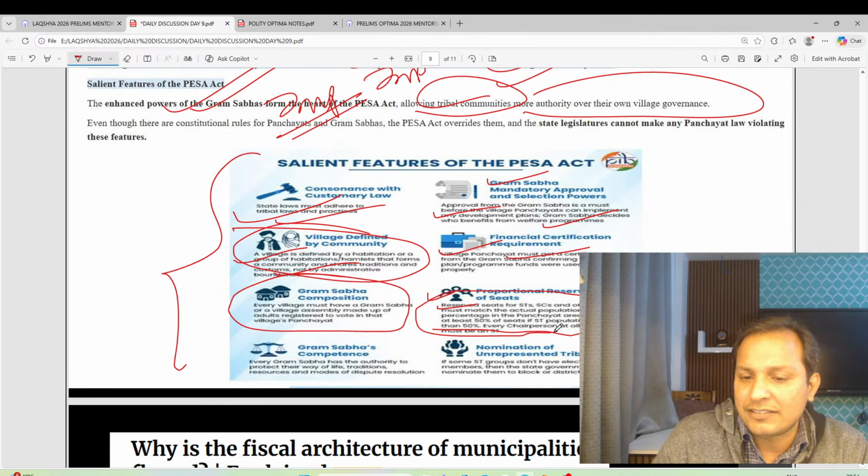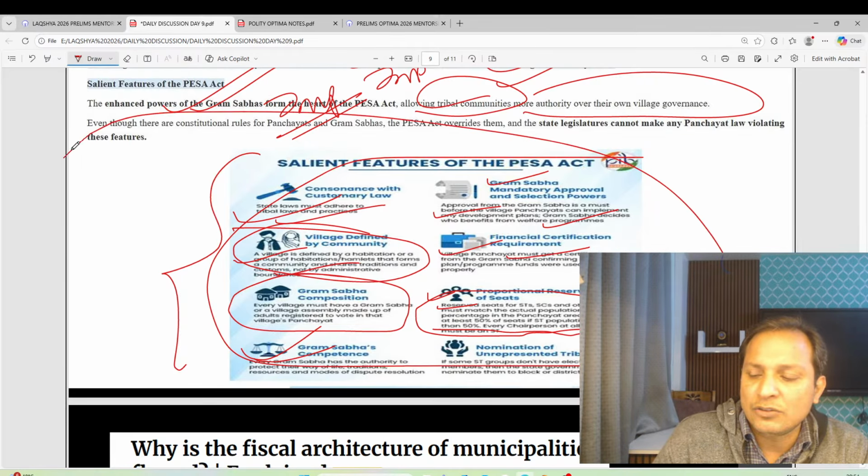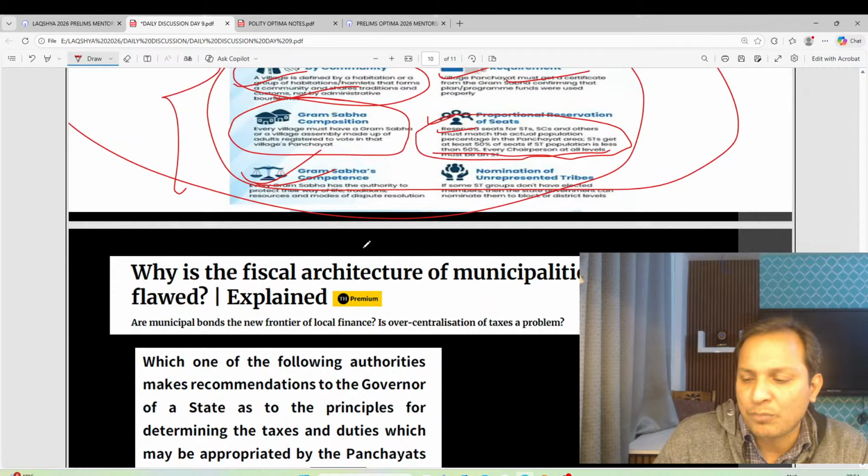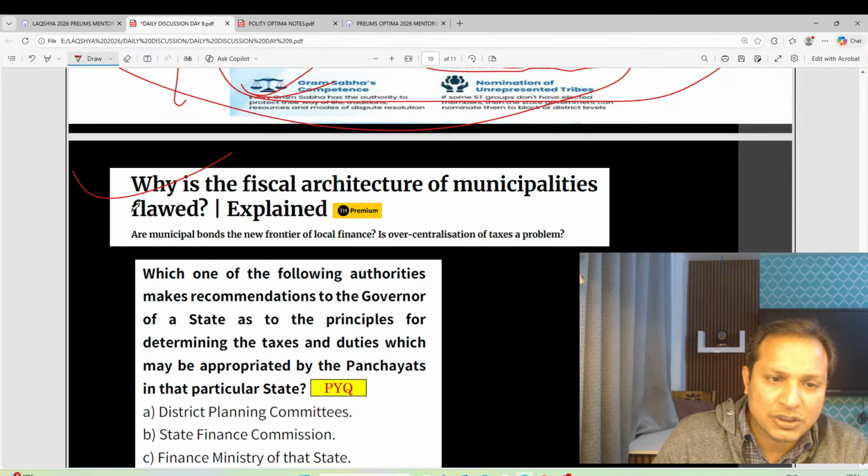Okay, very important. These are some of the important topics regarding the PESA provisions. Please do read the PESA provisions. These are very, very important. Okay, let us see the next question, guys.